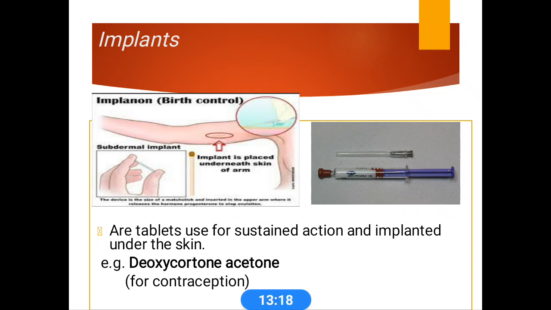Implants are another commonly used dosage form. These are tablets used for sustained action, and they are implanted under the skin. Examples are deoxycorticosterone acetate. These are mainly used for contraception.